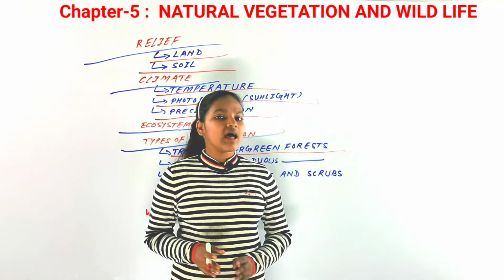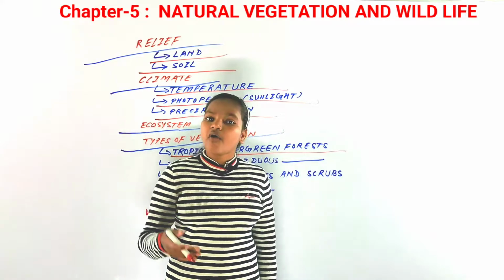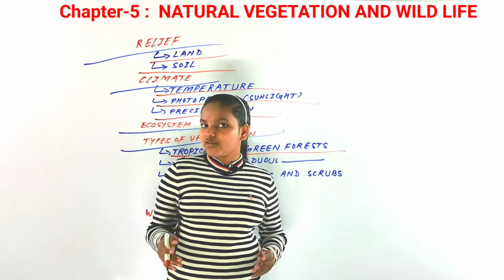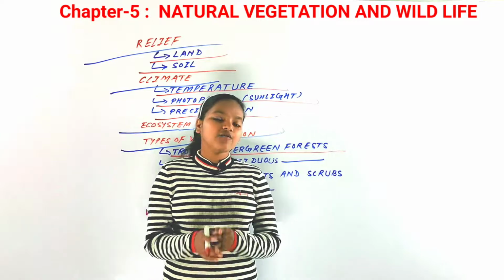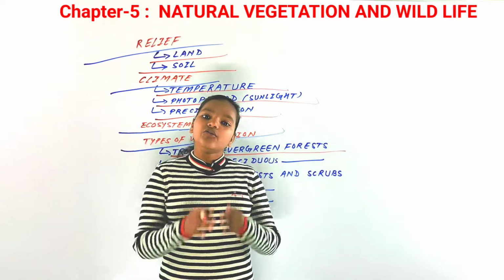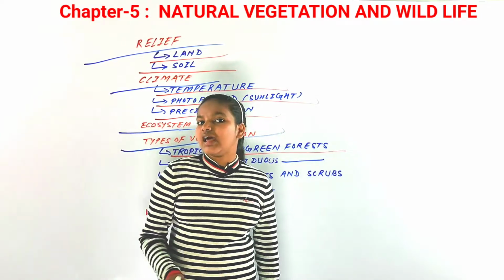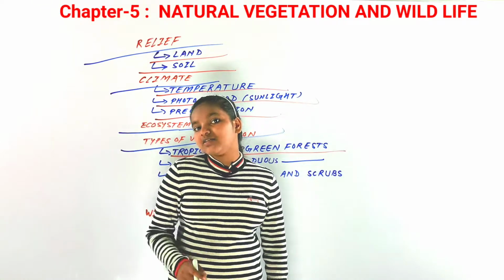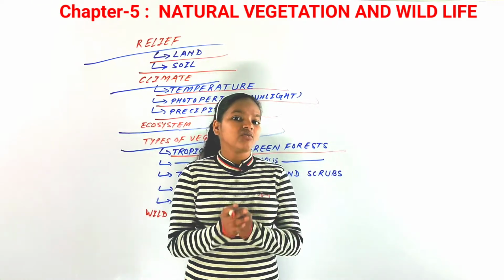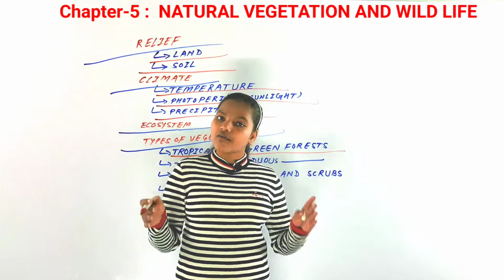Because they have heavy rainfall, they don't have to shed their leaves, and that's why throughout the year they remain green, and that's why they have been named evergreen forests, that remain green for all the months of the year.